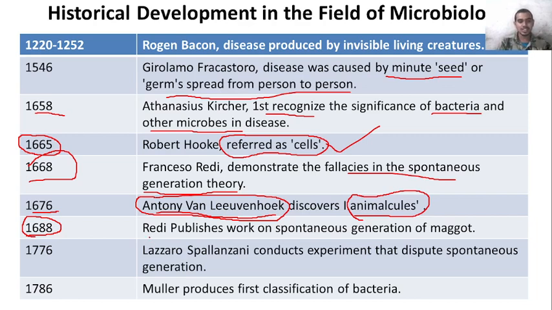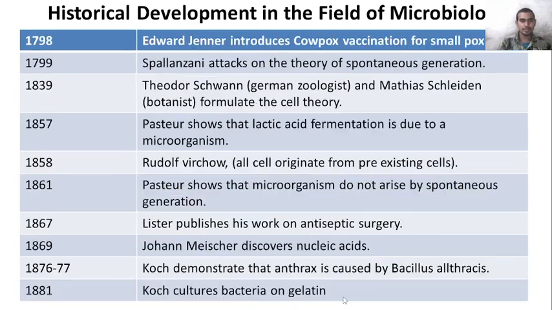In 1688, Francisco Redi published work on the spontaneous generation of maggots. In 1766, Lazzaro Spallanzani conducted experiments that disputed spontaneous generation. In 1786, Muller produced the first classification of bacteria. In 1798, Edward Jenner introduced cowpox vaccination for smallpox.